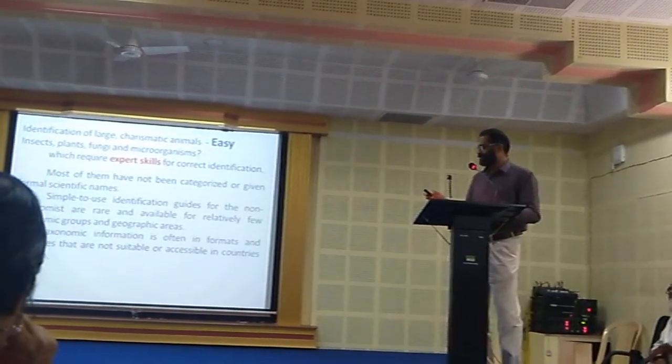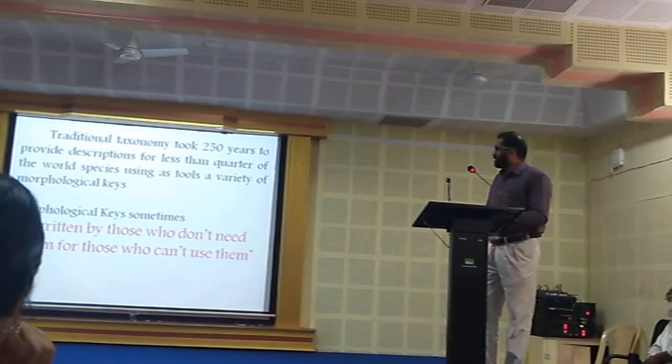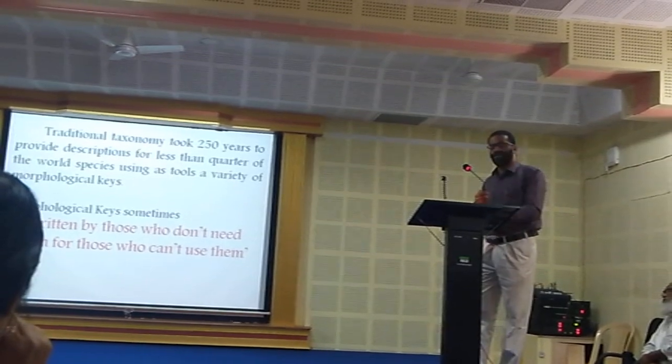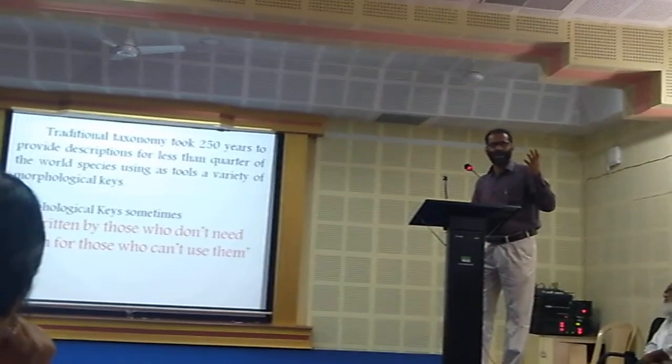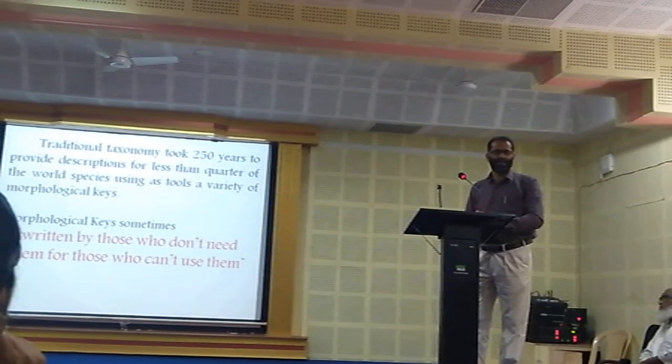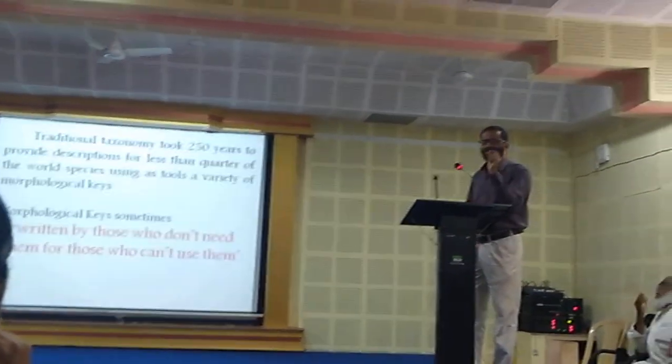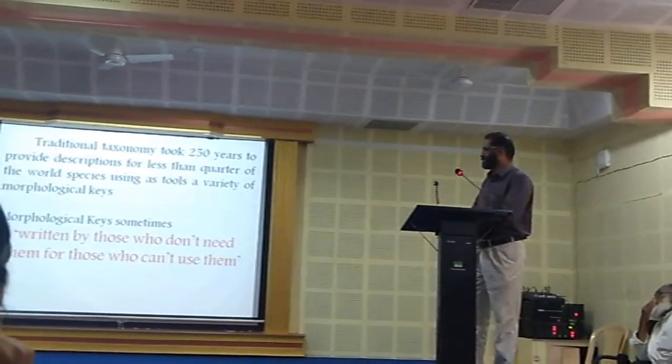This is a drawback. The traditional taxonomy took 250 years to provide descriptions for less than a quarter of the world's species. I already told you in the beginning, only 1.9 million species have been identified so far. So it took nearly 250 years to complete a very small percentage of the species.